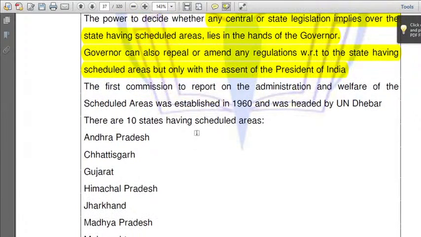Next, the first commission to report on the administration and welfare of scheduled areas was established in 1960 and was headed by whom? U. N. Dhebar.